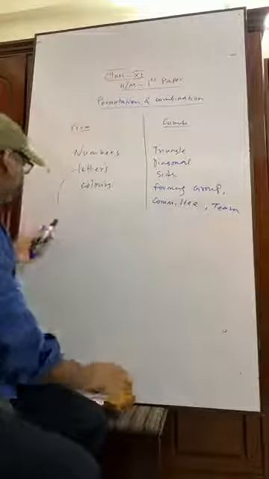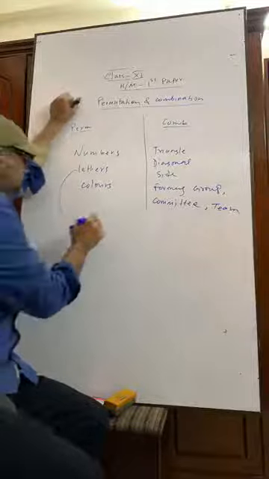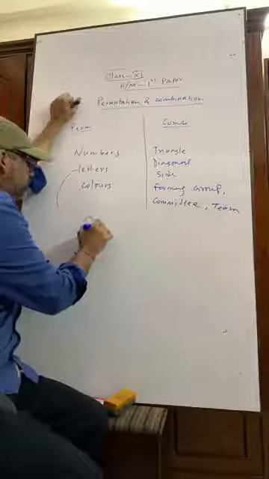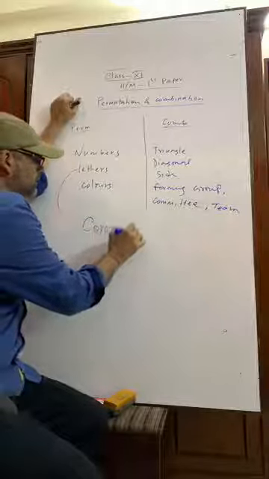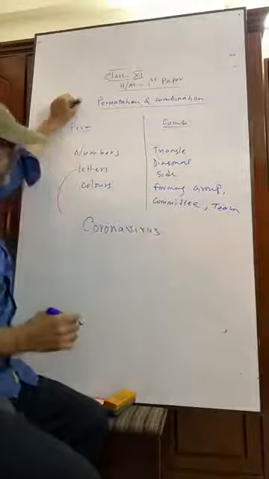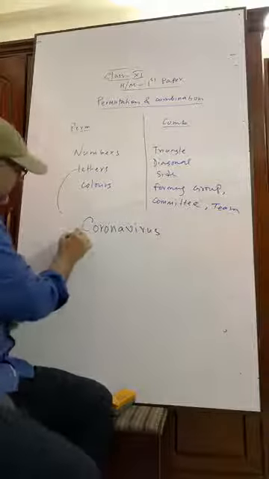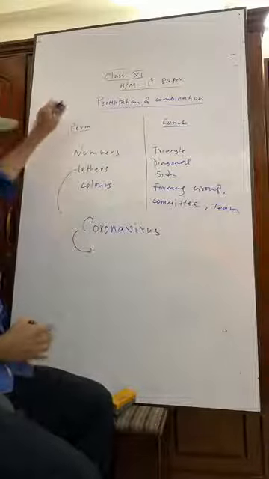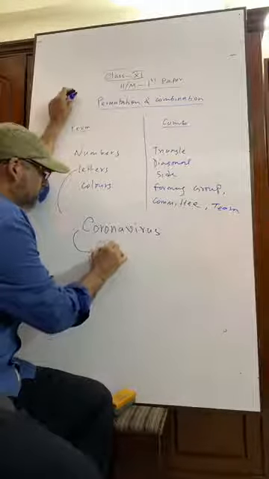Okay. Another example can be given like this, you can see. Suppose CORONAVIRUS. From here, we can get a meaningful word. Can you tell me? Meaningful word. CARNIVOROUS.